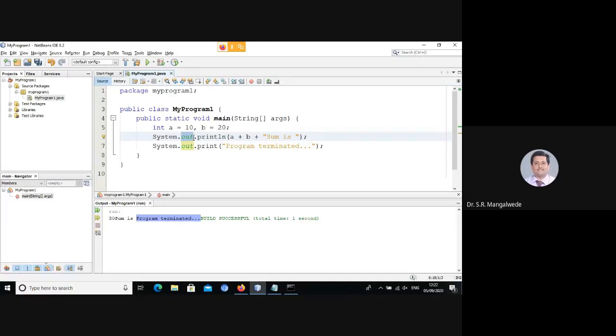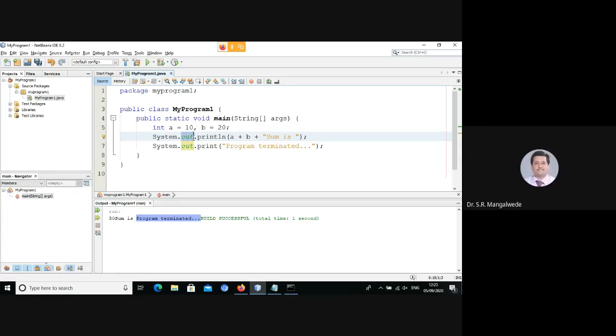Now, when I talk about inheriting from more than one class, what is it called? Inheritance. More specifically, it is called multiple inheritance.